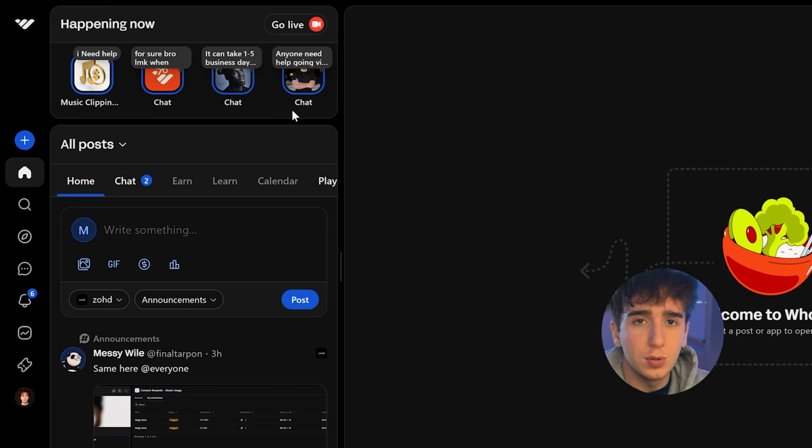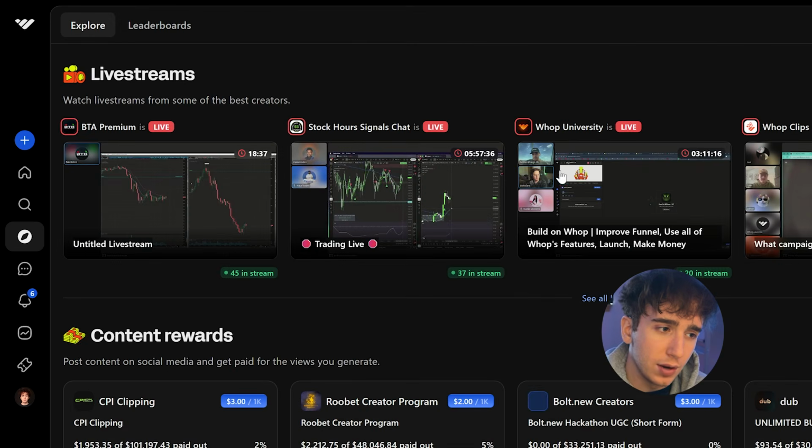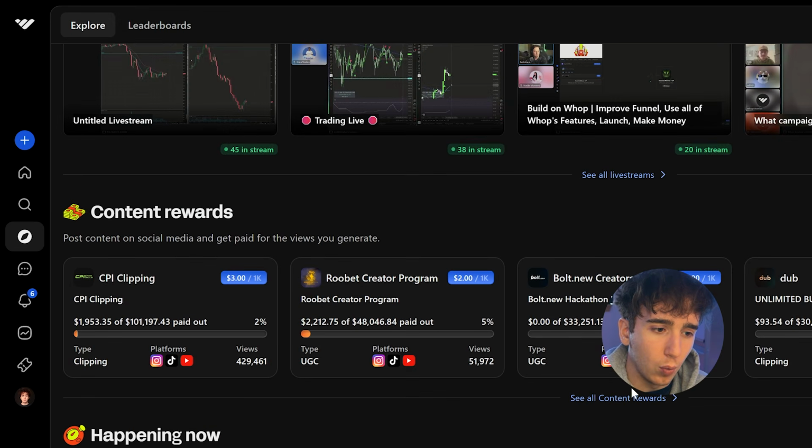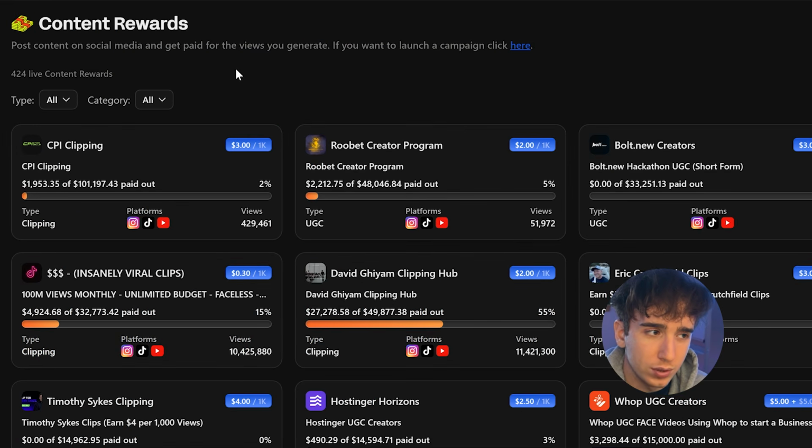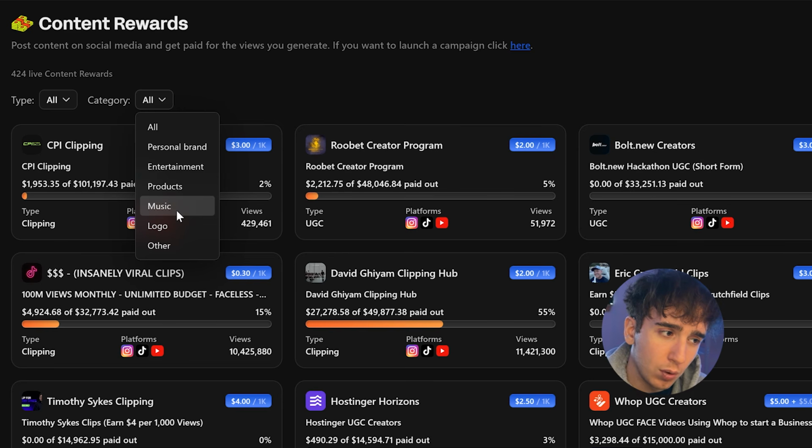So the way this works is you can just open a free account on Whop. I'll leave the link in the description. It's completely free to start. Literally just log in with Google and you'll end up on a page like this. Now from here, you're going to want to go to Discover and scroll down until you see Content Rewards and click See All Content Rewards. Lastly, you're going to want to sort all of these content rewards by music.